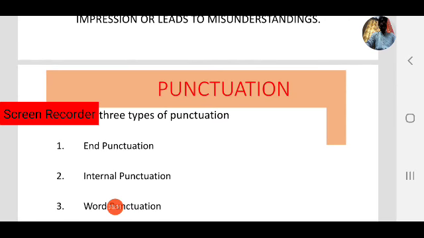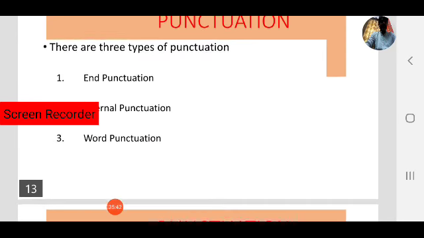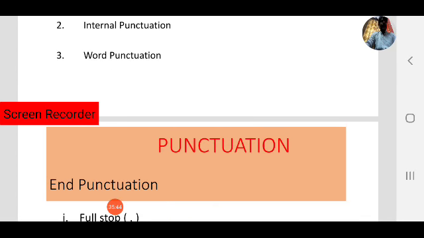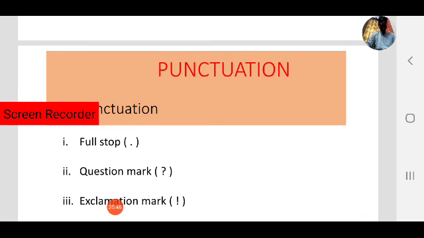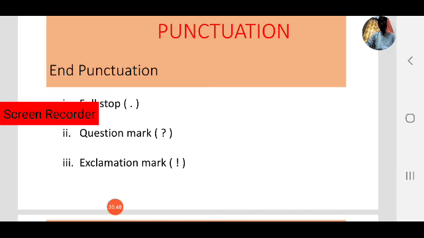There are three types of punctuation: end punctuation, internal punctuation, and word punctuation. Coming to end punctuation, there are 3 marks: full stop or period, question mark, and exclamation mark. These 3 marks come under end punctuation because they are used at the end of the sentence.